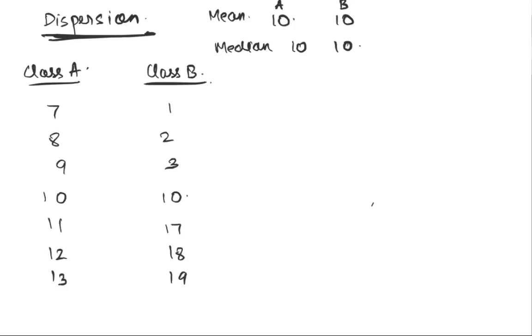Okay, so looking at mean and median, both these classes are indifferent, but a simple 2-second look at these numbers will tell me that these are not classes that are similar to each other. Class A is definitely different from class B. So we then moved on to augment the idea of the central tendency measure, because just the central tendency measure, as it quite clearly seems here, has led us down a dark path.